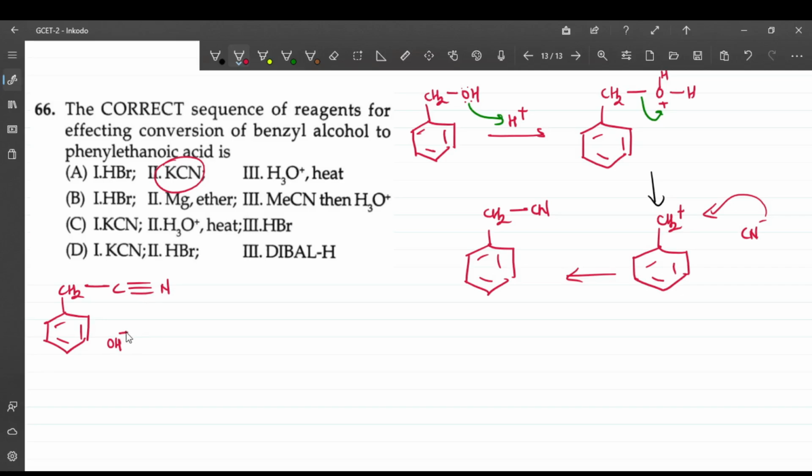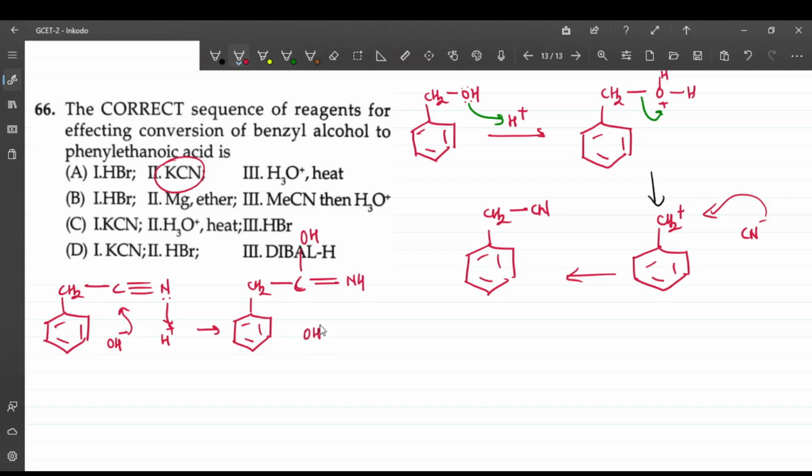So this is OH minus, this will attack here, and this is H plus from the water. I'll just tell you the trick how this works. So here what you get is this, CH2, this is CH, and this is double bond NH. Sorry, here it is OH. OH will come.